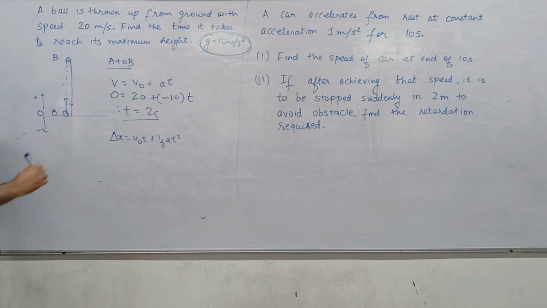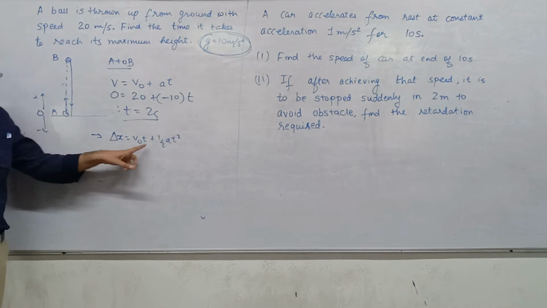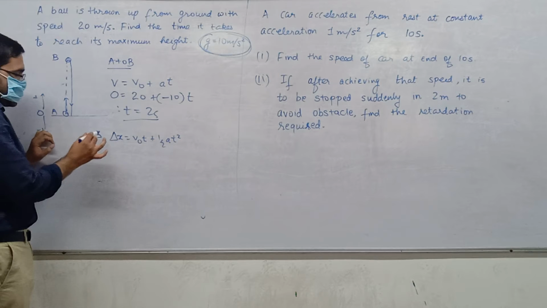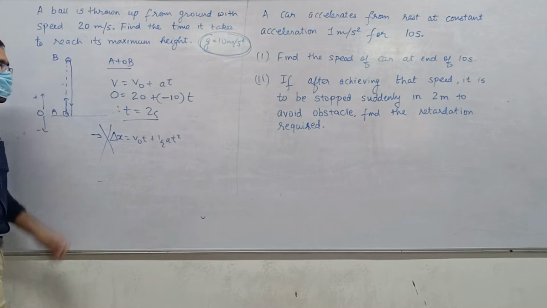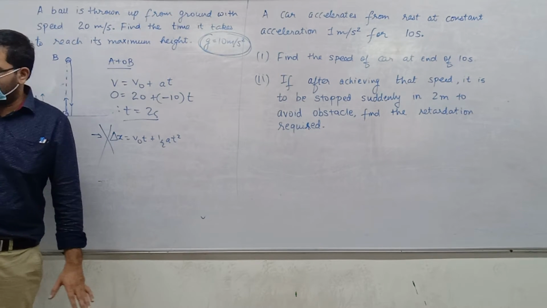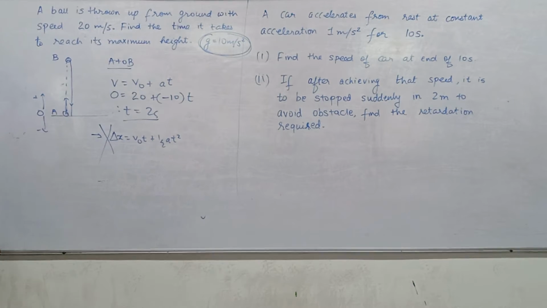Now try it the other way and see what happens. What will be the problem? We don't know the displacement. The problem is that you don't know T and you also don't know delta X. So this is a bad idea. Understood? Next question.